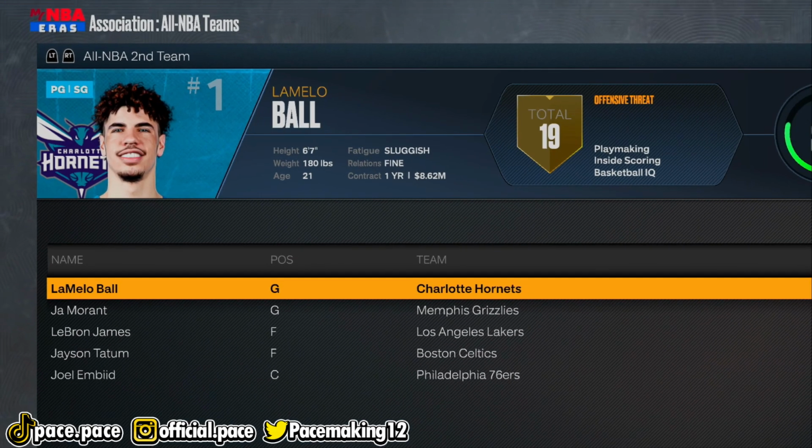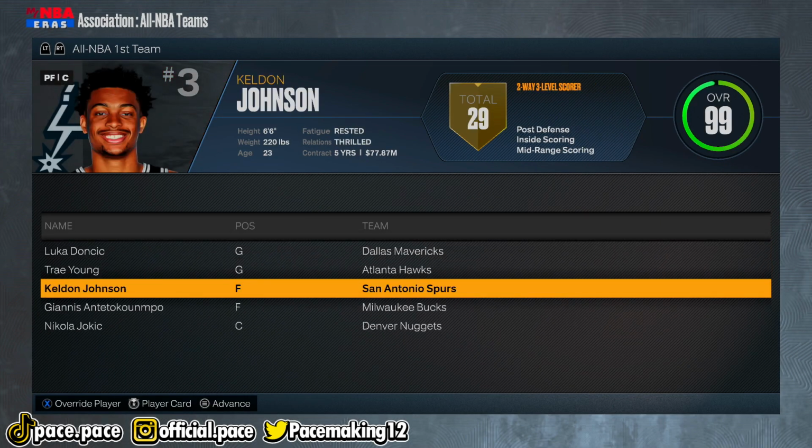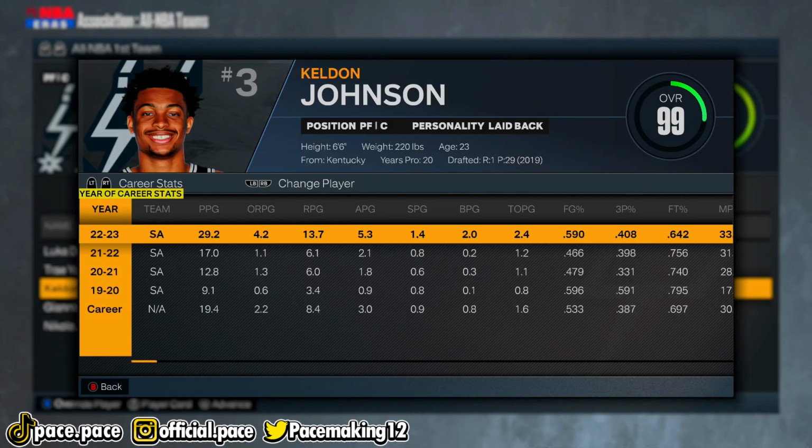The rest, I mean, do we really care about that stuff? I don't really know. I'm probably only gonna acknowledge that stuff now only if Keldon Johnson, who made All-NBA first team, wins an award. So I guess that will save us more time. But yeah, this season he averaged an insane stat line of 29 points per game, 14 rebounds on 50, 40, 60% shooting.